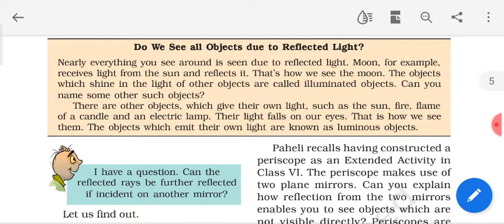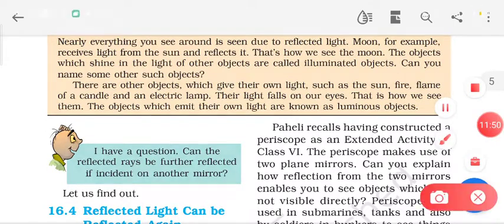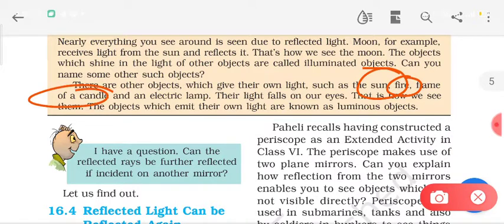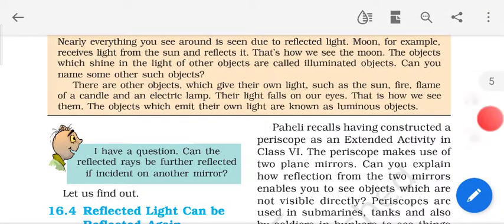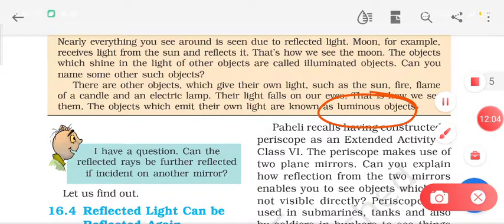But there are things which are producing their own light. For example, the sun, the fire, the flame of a candle, and an electric lamp. These all things produce their own light. Such objects are called luminous objects because they are being seen not due to the light being reflected by them, but due to the light which is being produced by them.